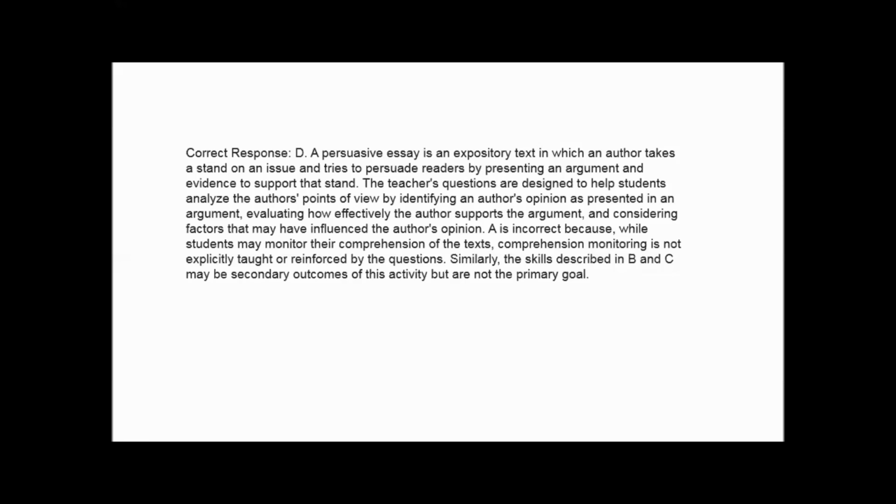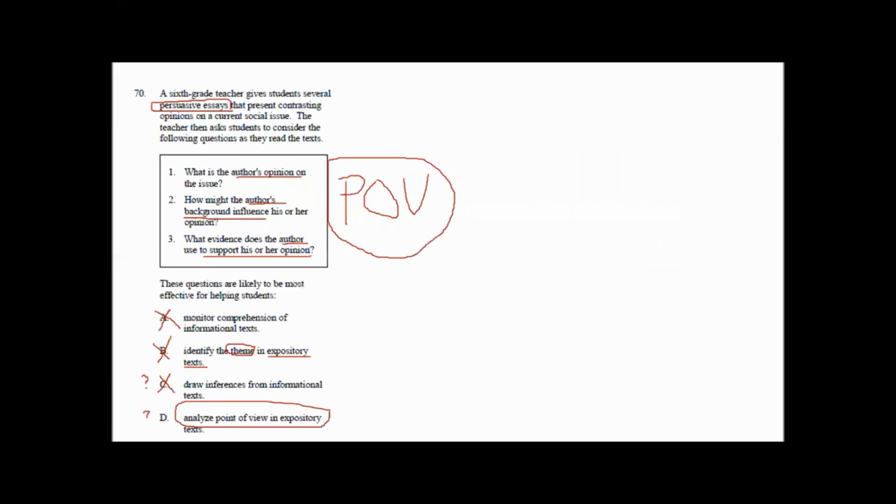So we do have other types of text where we do a little bit more inferential work with a little bit of the facts and what we know. Expository is really based around that author's point of view. I mean, even the language in the questions, right? If we look at this language here, all of it pointed to the point of view. All right, let's do this next one.